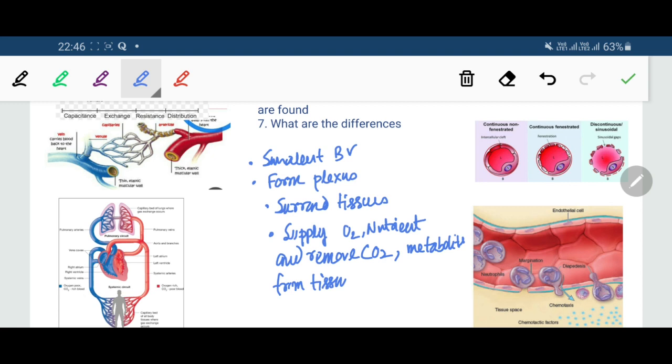That's why they are called the exchange vessels.